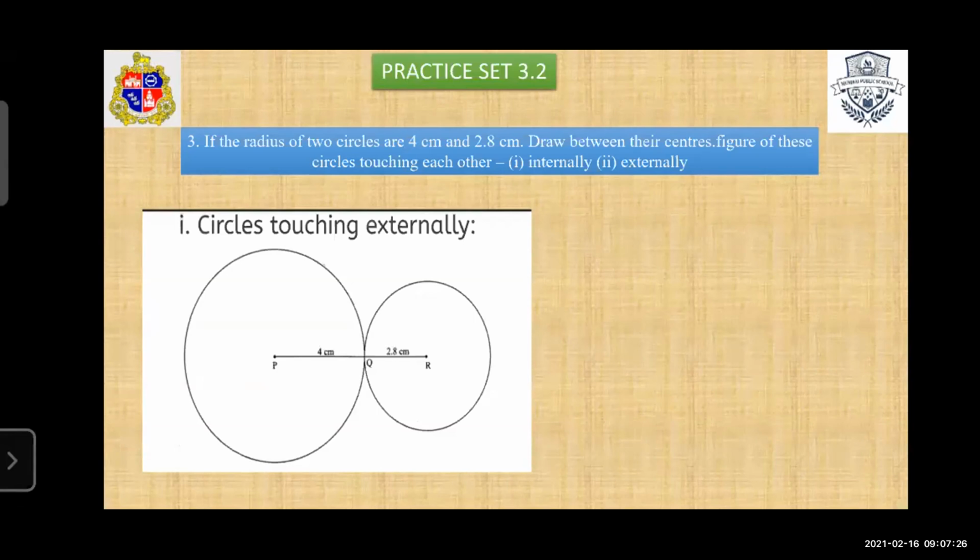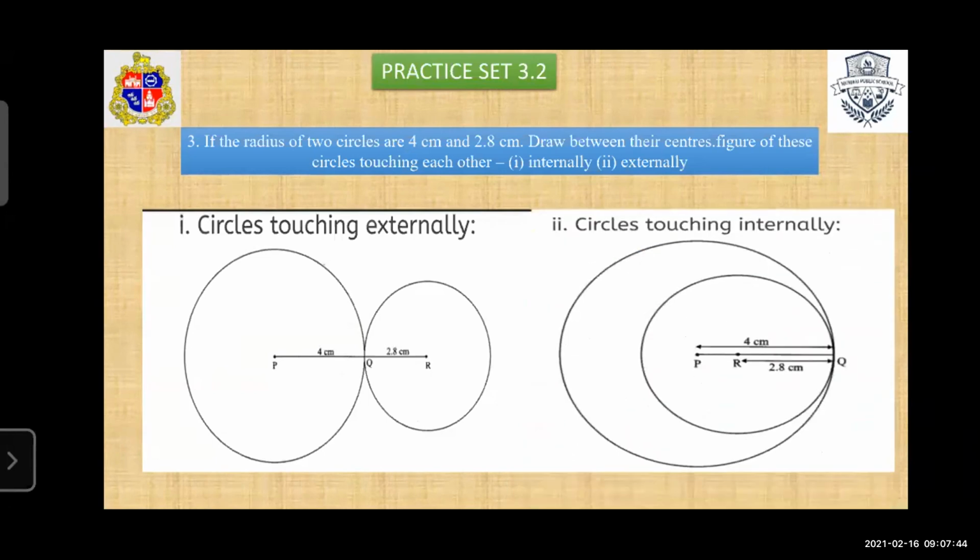Circle touches externally. This one, the circle having center P, has radius 4 centimeter, and another circle having center R has radius 2.8 centimeter. See, if the circles touch internally, then in this case, first we draw the circle of radius 4 centimeter, then take the distance 2.8 and draw another circle. So in this way, you draw the circles touching externally and internally.